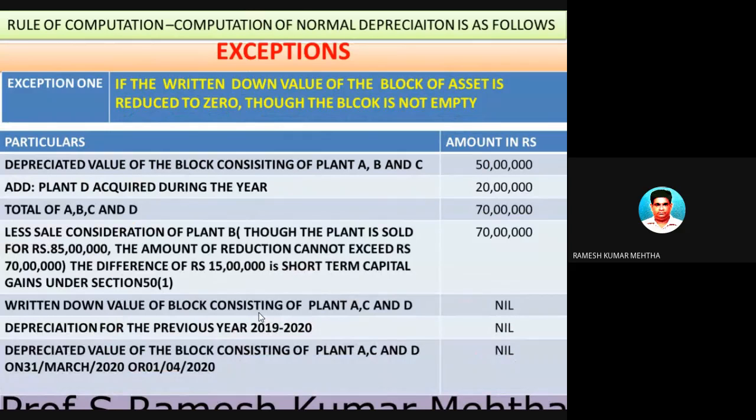So let's take the first particular instance or exception. The first exception is as follows. If the written down value of the block of asset is reduced to zero, though the block is not empty.